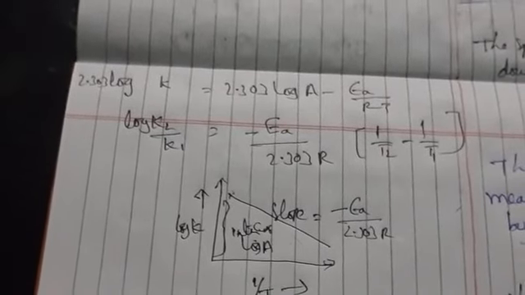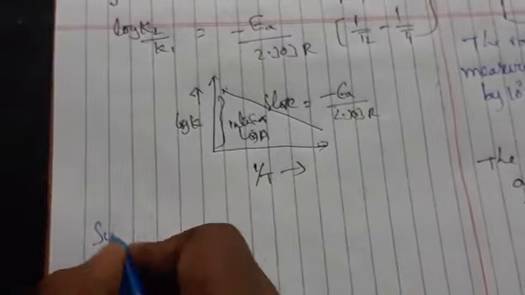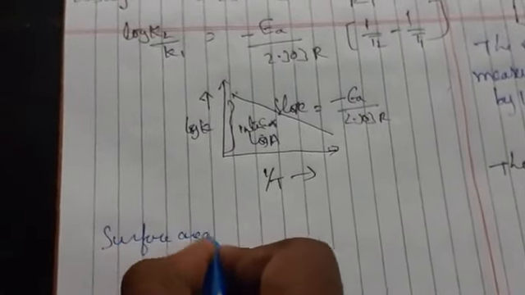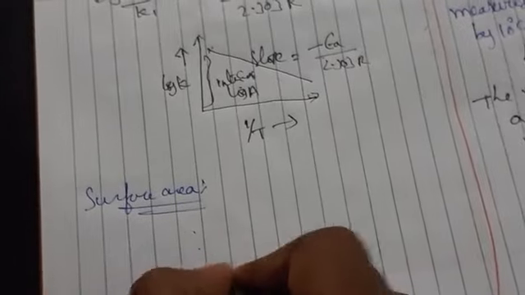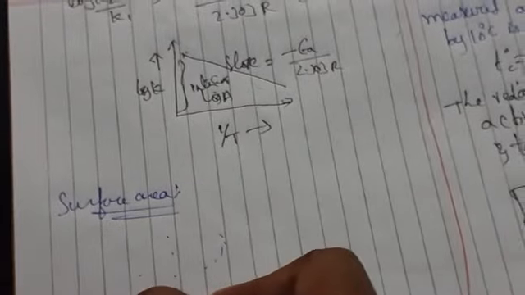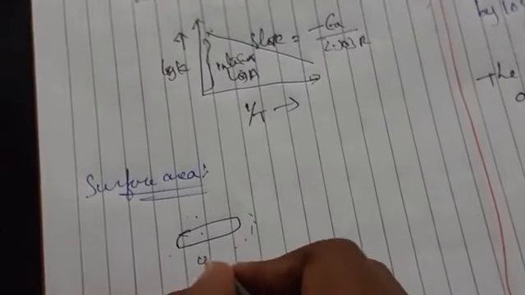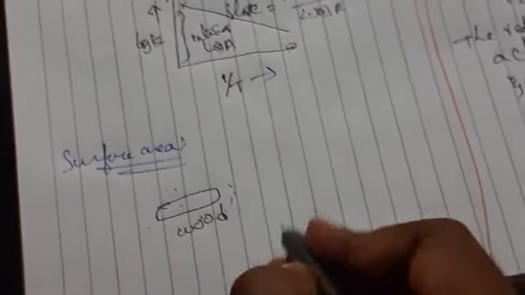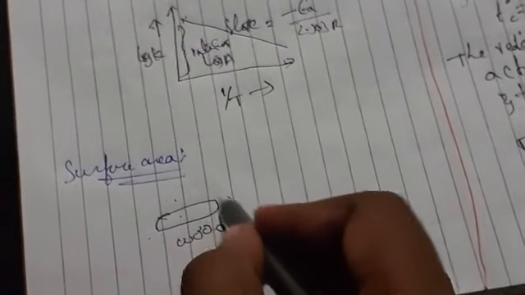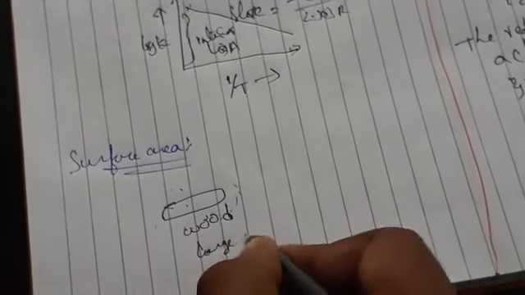Okay, so now let us see one specific factor, surface area. Surface area means the molecules present will collide. For example, if you take a wood or a chalk, this is a large molecule.